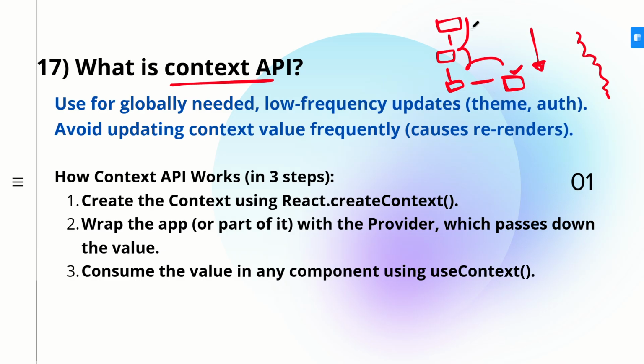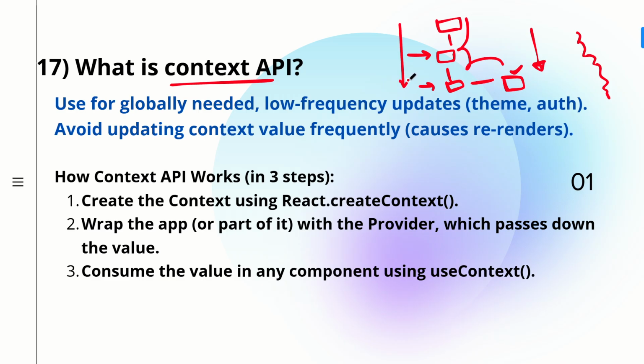So instead of passing the props manually at every level, we can make use of context API. See, if we are making use of normal props, then this component maybe did not need the theme, and then this component also did not need the theme. It is my third grandchild who needed the theme, but still these two components need to have the props, and this is making our code messy, right? So instead of making use of prop drilling, so this is called as prop drilling.